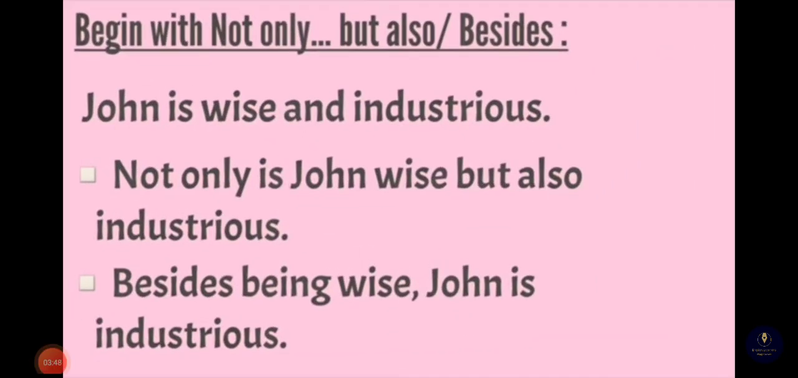Begin with not only but also and besides. John is wise and industrious. Not only is John wise but also industrious. Besides being wise, John is industrious. When you begin with not only, the auxiliary verb has to be used before the subject. Here the auxiliary verb is used before the subject John.